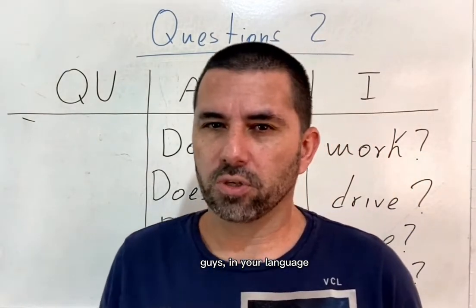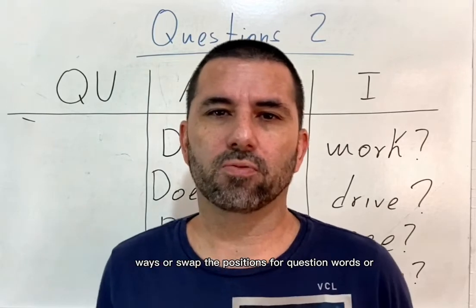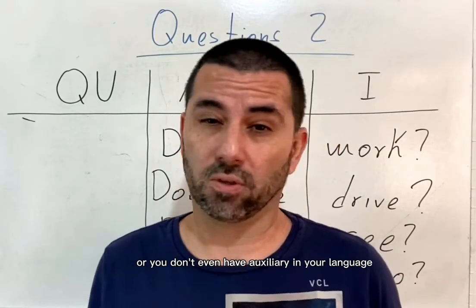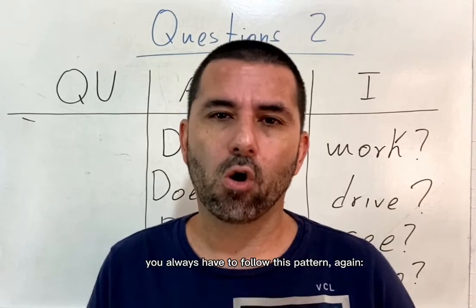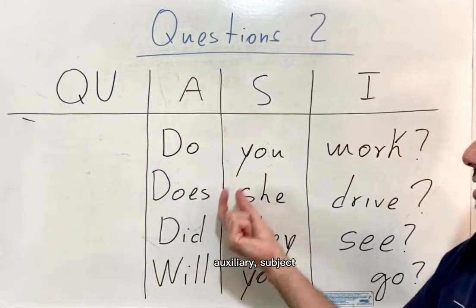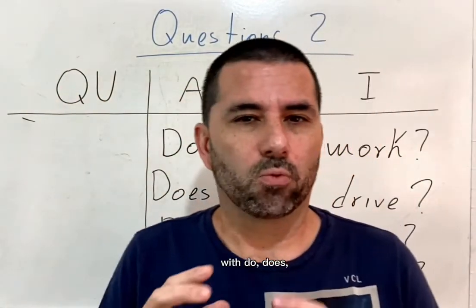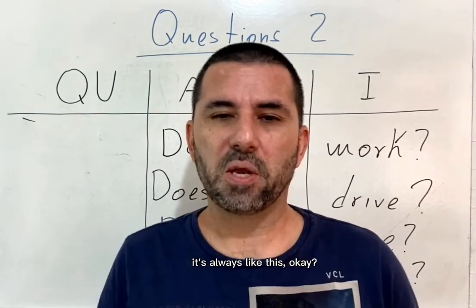Guys, in your language, you might use different ways or swap the positions for question words, or you don't even have an auxiliary in your language, but in English, you always have to follow this pattern. Again: question word, auxiliary, subject, and infinitive. With do, does, did, and will, it's always like this, okay?